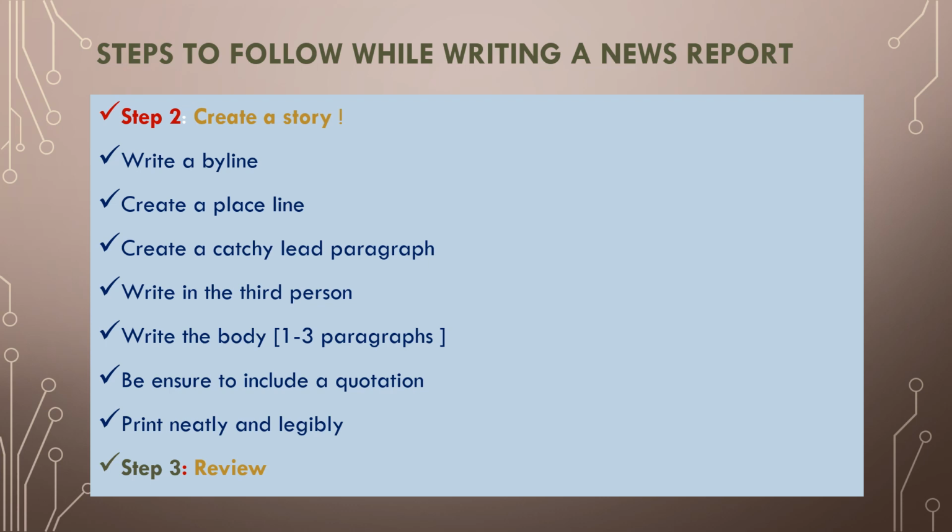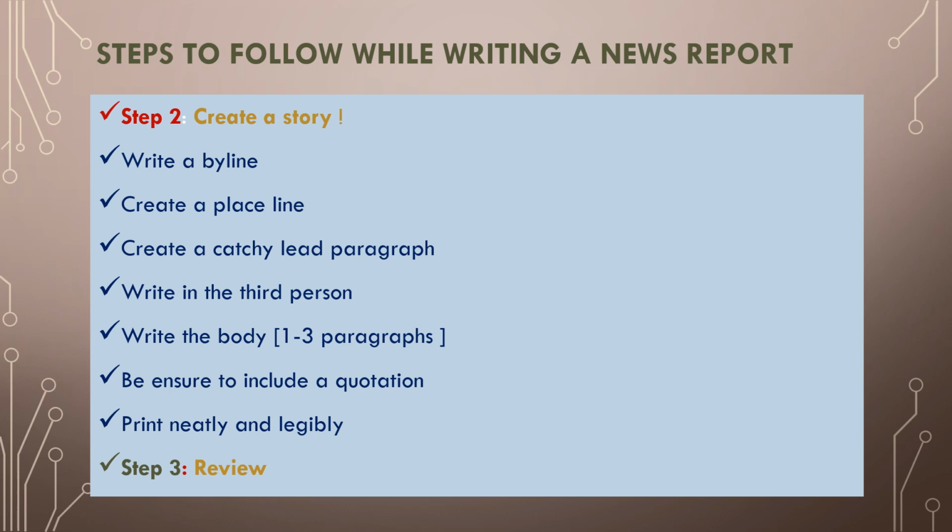We have seen just now the first step, that is, in rough work making all the notes very clearly. Now the second step: we have to arrange them in order. First comes the headline, then below the headline we keep the byline, then the place and date, then comes the lead paragraph.